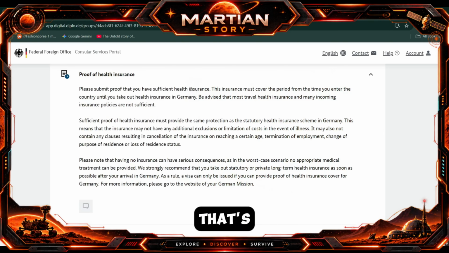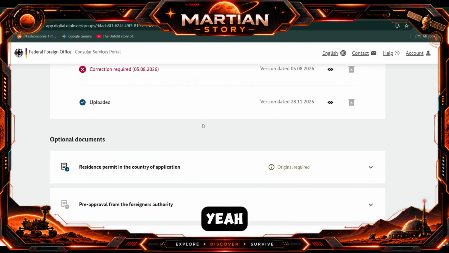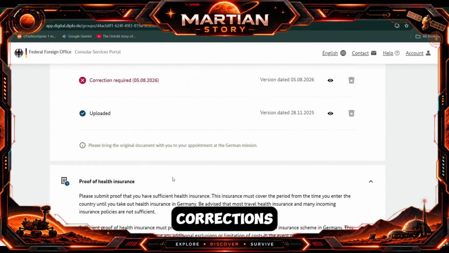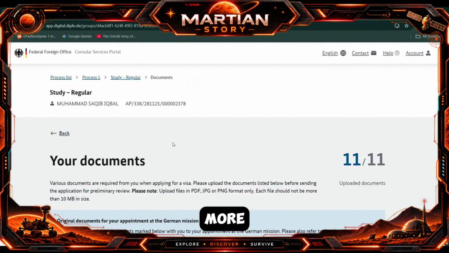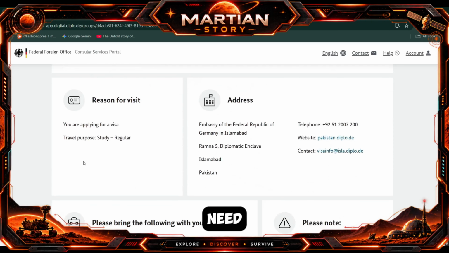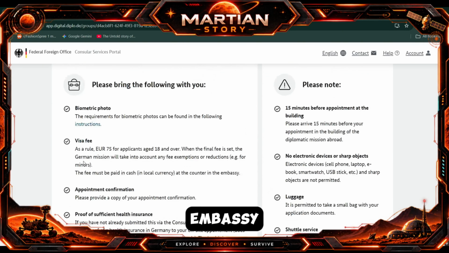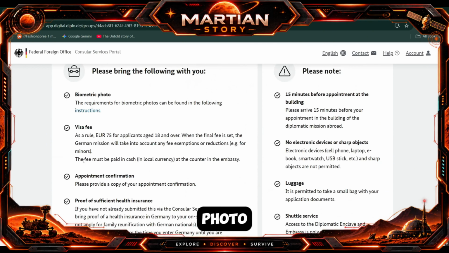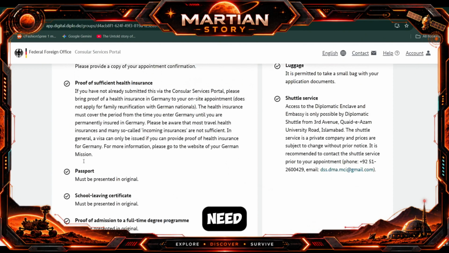So that's my information, and that's the tip I want to share with you guys. The remaining documents, I didn't face any corrections. One more thing: this is the checklist of documents you need to bring to the embassy. You need a biometric photo, you need the visa fee, and you need the appointment confirmation.